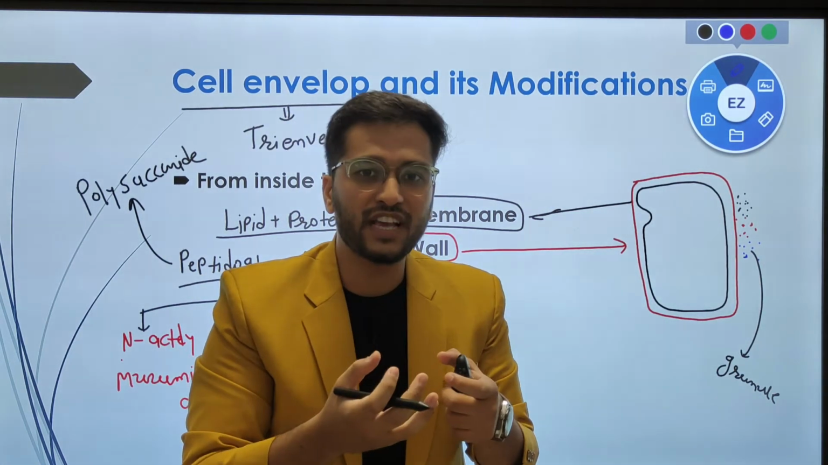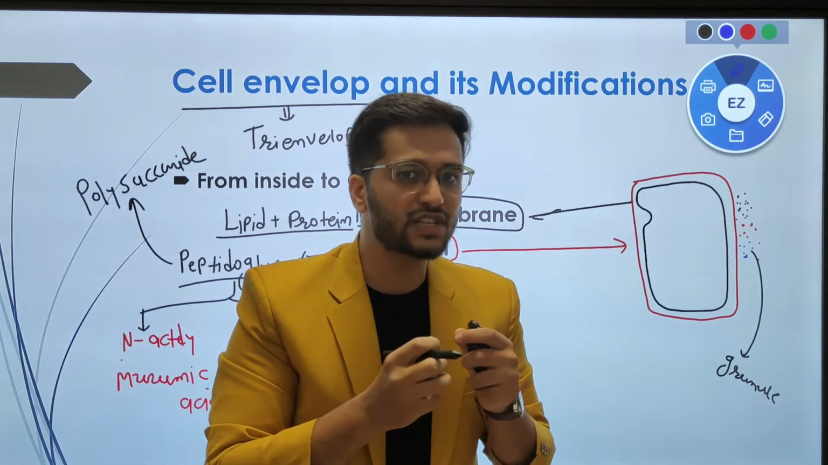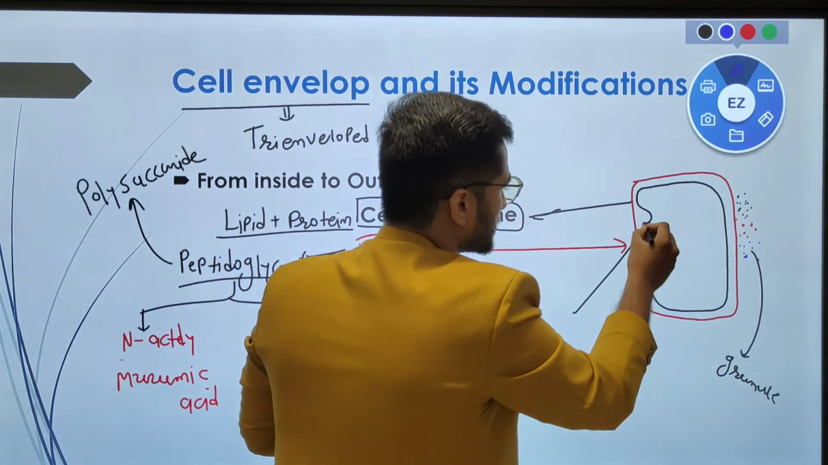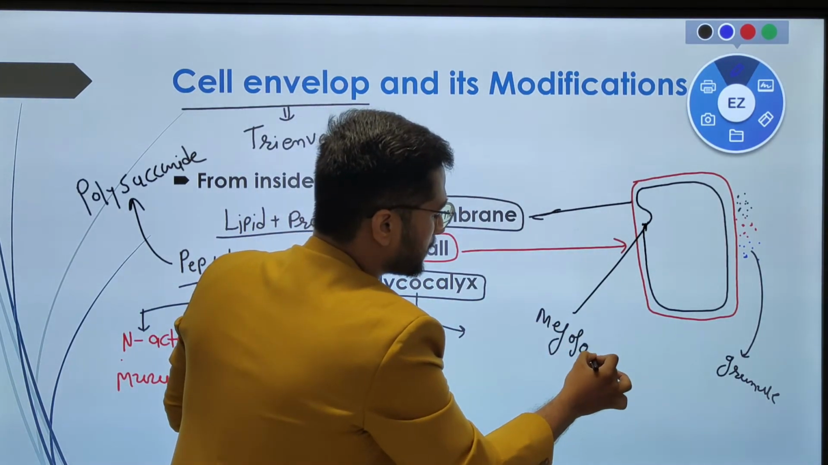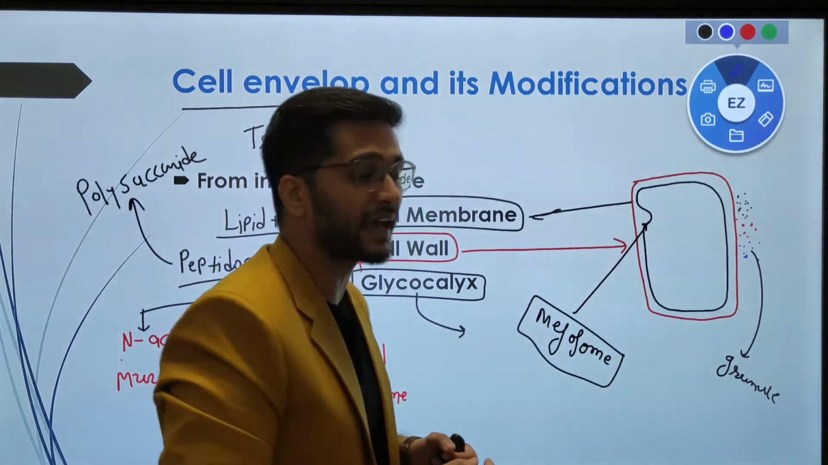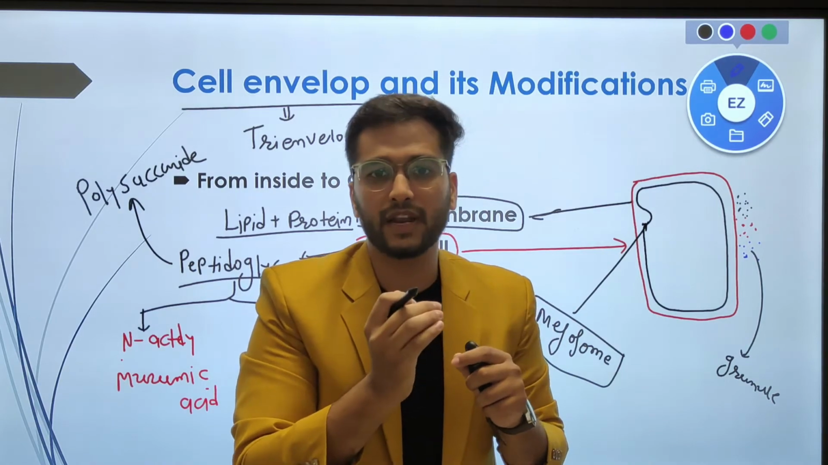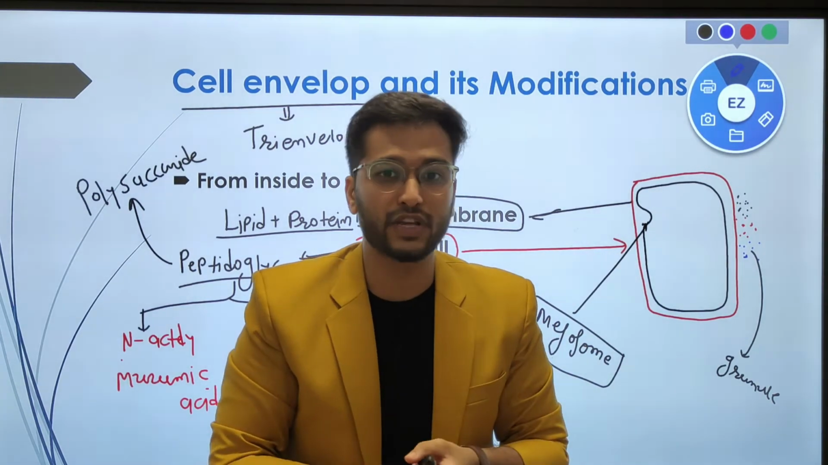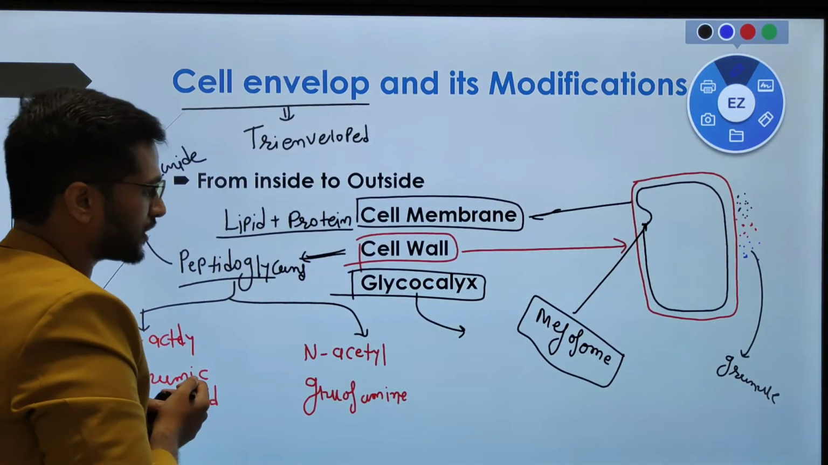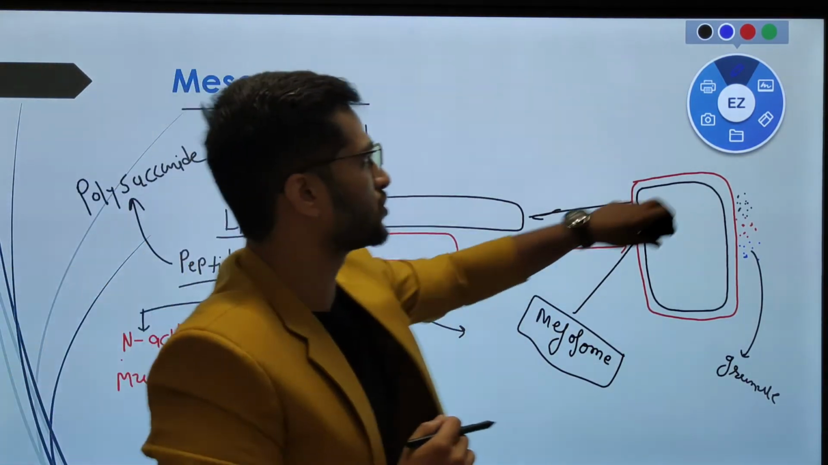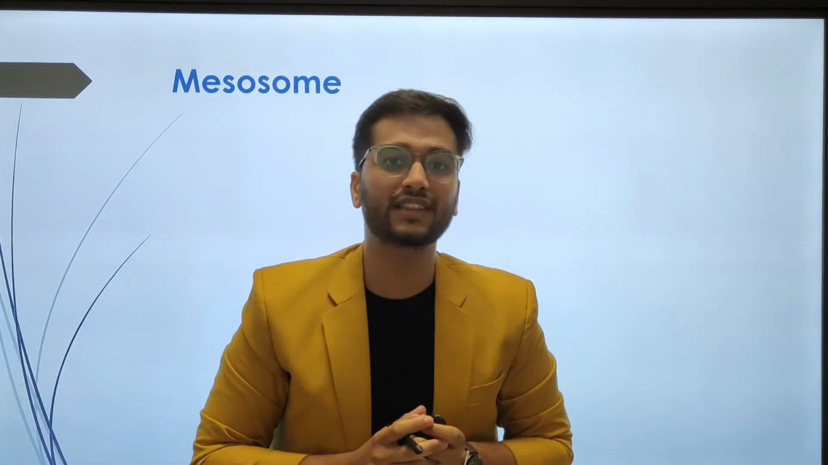There are some modifications also found in this envelope system. So what are the modifications? The groove present on the cell membrane is known as the mesosome. This depression on the cell membrane is known as the mesosome. Here the cell membrane is not continuous; it shows some depressions, and these depressions are known as mesosomes. Is it clear? Right? So mesosomes are nothing but the depressions present over the cell membrane.